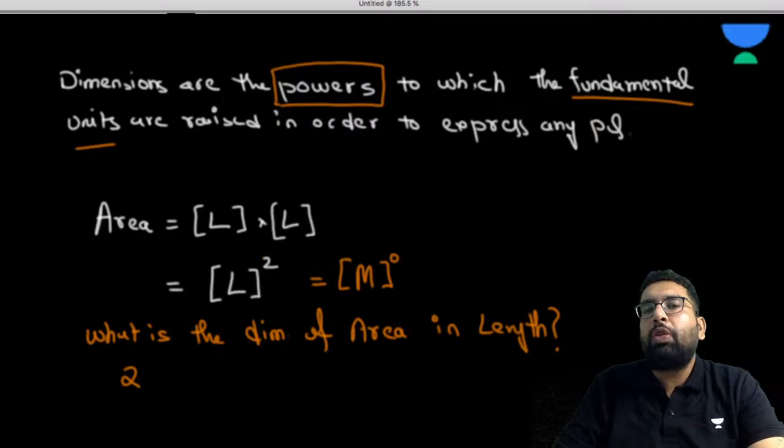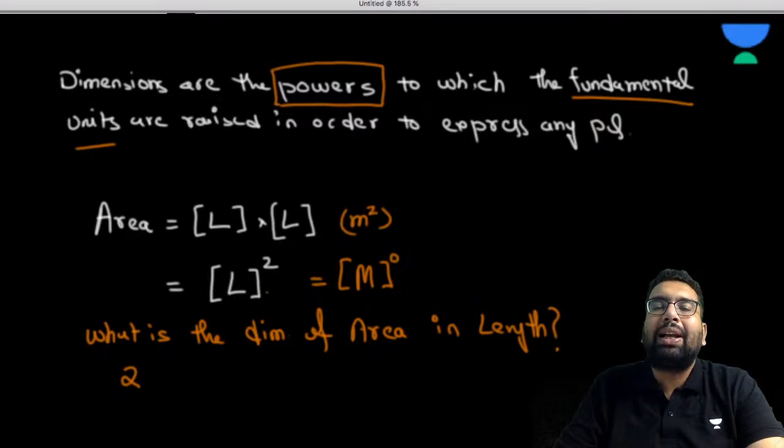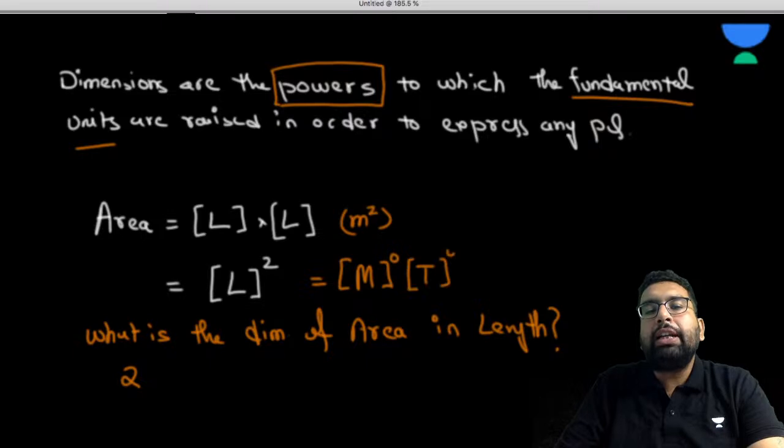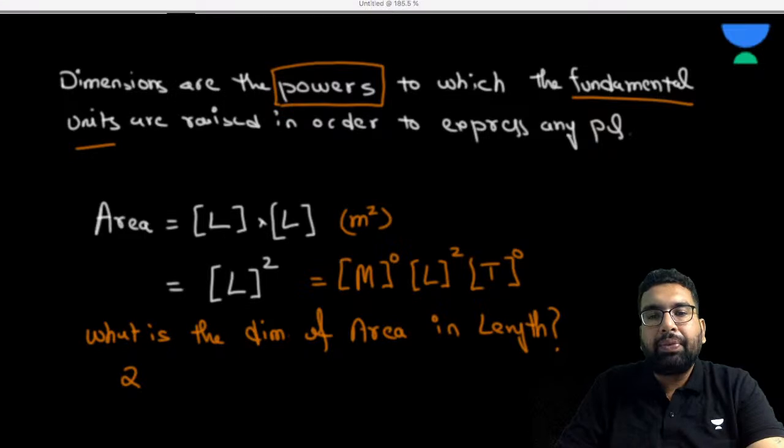So you can do it from the formula or from the unit. So the unit we know is meter square. So basically the fundamental unit of length is used twice. Okay. Now if I ask you, can I represent it like this also, sir? M0 L square T0, right? Yes or no?